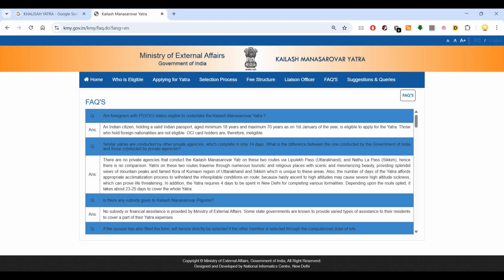Similar yatras are conducted by other private agencies which complete in only 14 days. What is the difference between the one conducted by the Government of India and those conducted by private agencies?